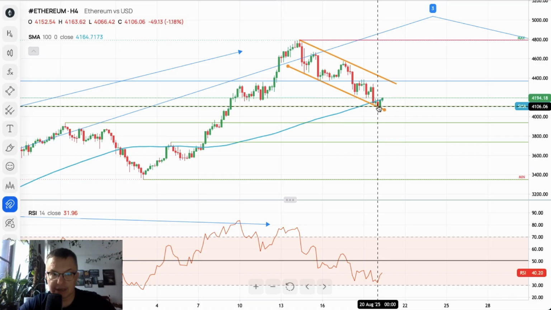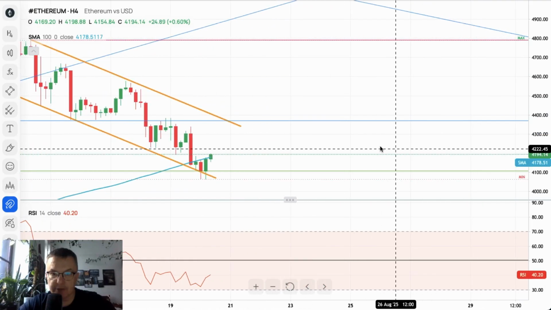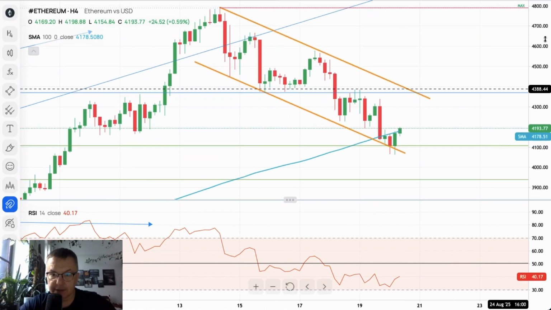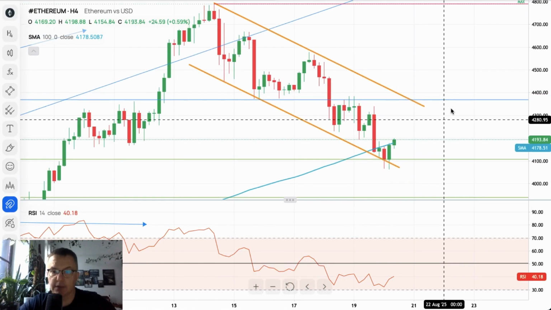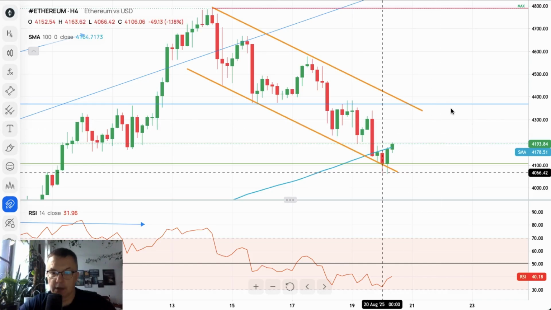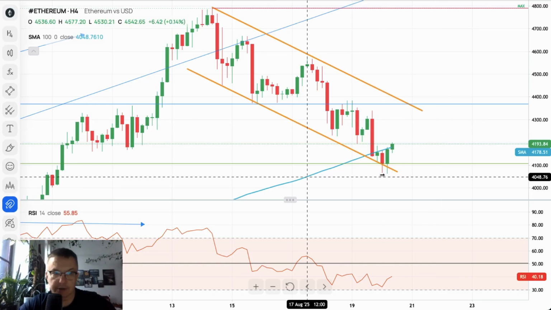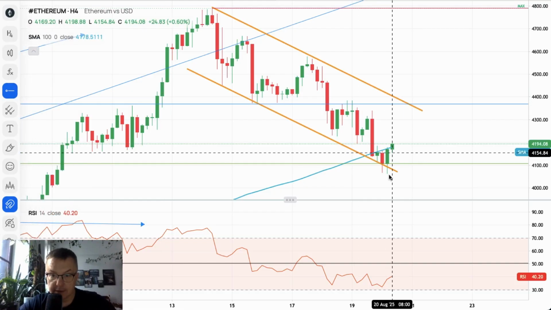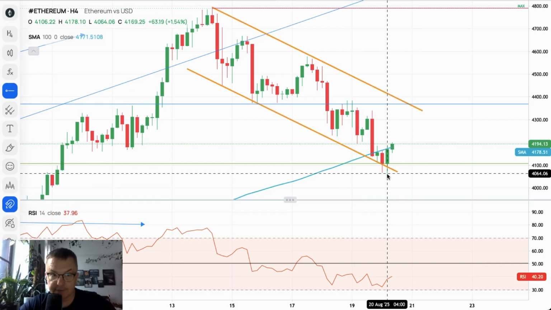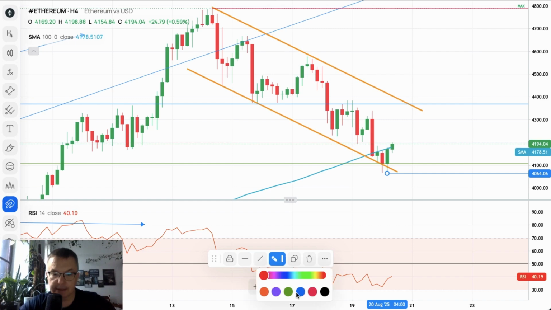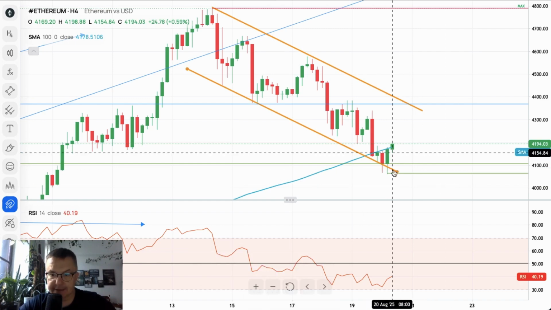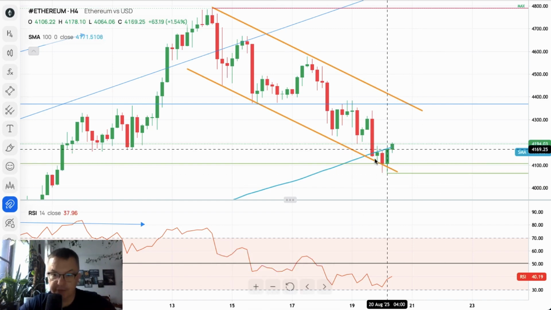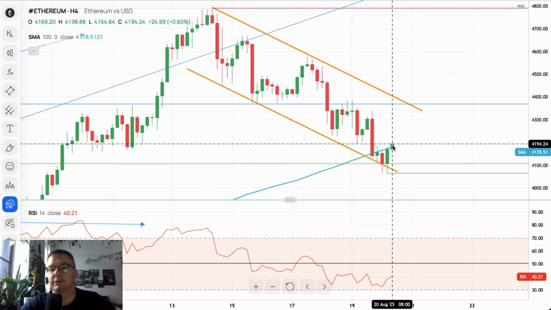Local low was made at 4,066, and we have an obviously bullish engulfing pattern here on this chart. Right now we got the situation where the last low will be the technical support, 4,064 to be exact. Bullish engulfing pattern and back into the 100 periods moving average.